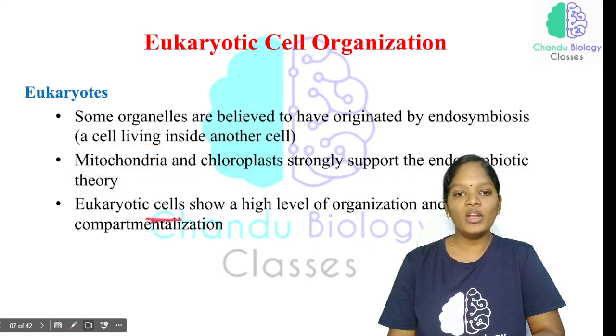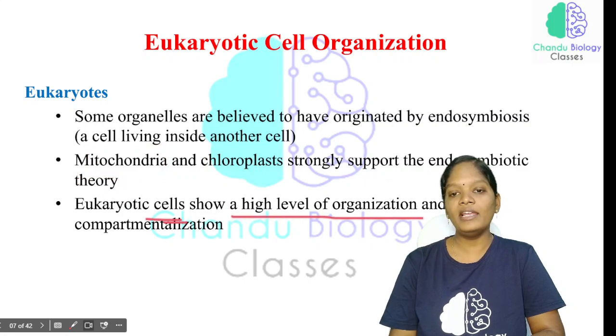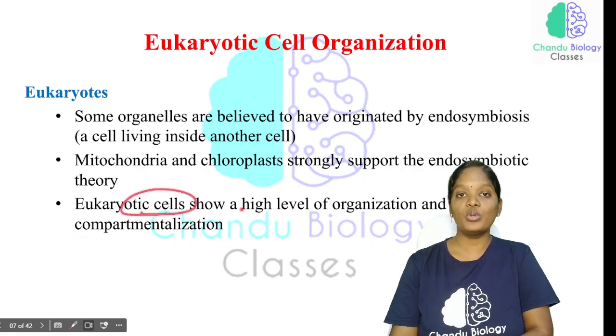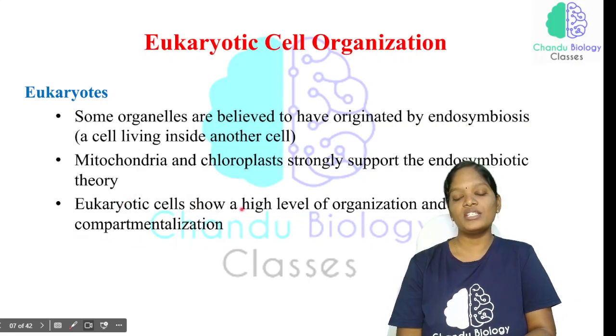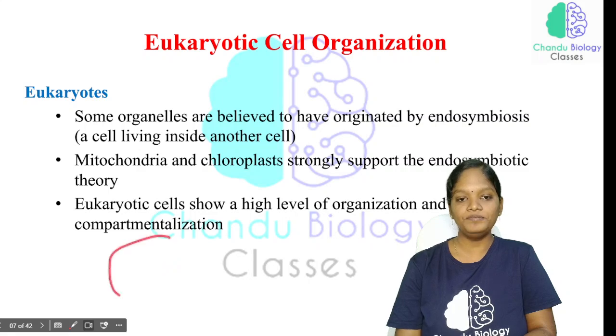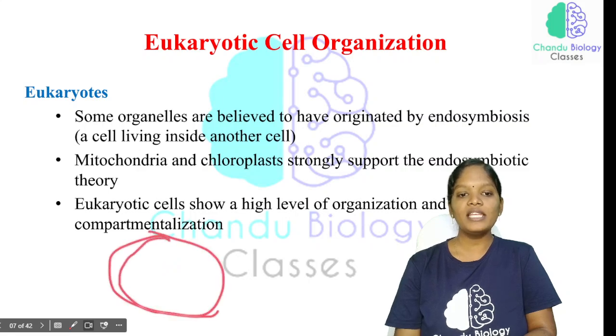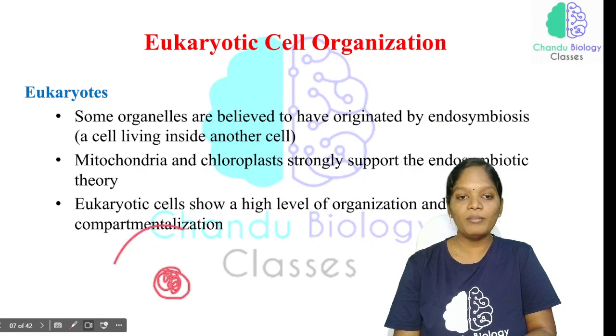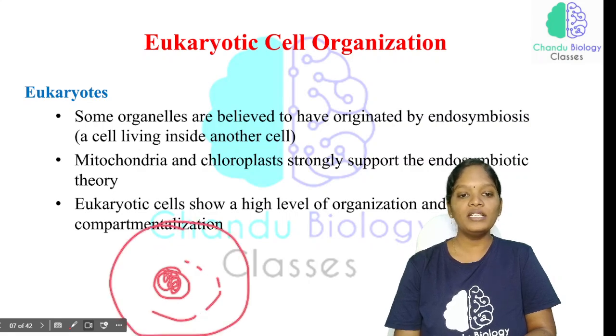So the eukaryotic cells show a high level of organization and compartmentalization, which means they have a cell covered by a membrane called the cell membrane or plasma membrane. In the middle they have a nucleus, which is also surrounded by a nuclear membrane, and between the nucleus and the cell membrane we have the cytoplasm.